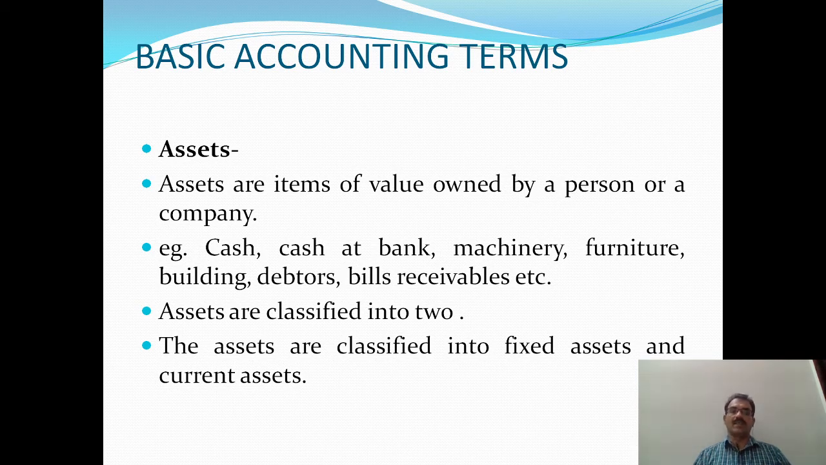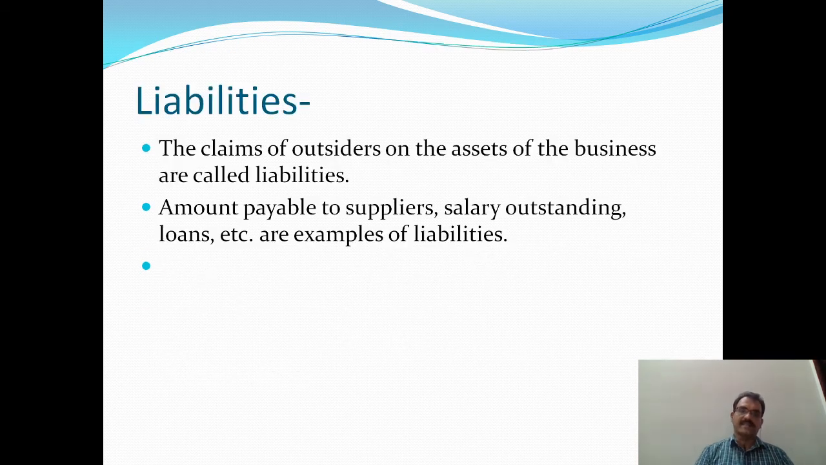Such items are called assets, and assets are broadly classified into two. The two types of assets are fixed assets and current assets.